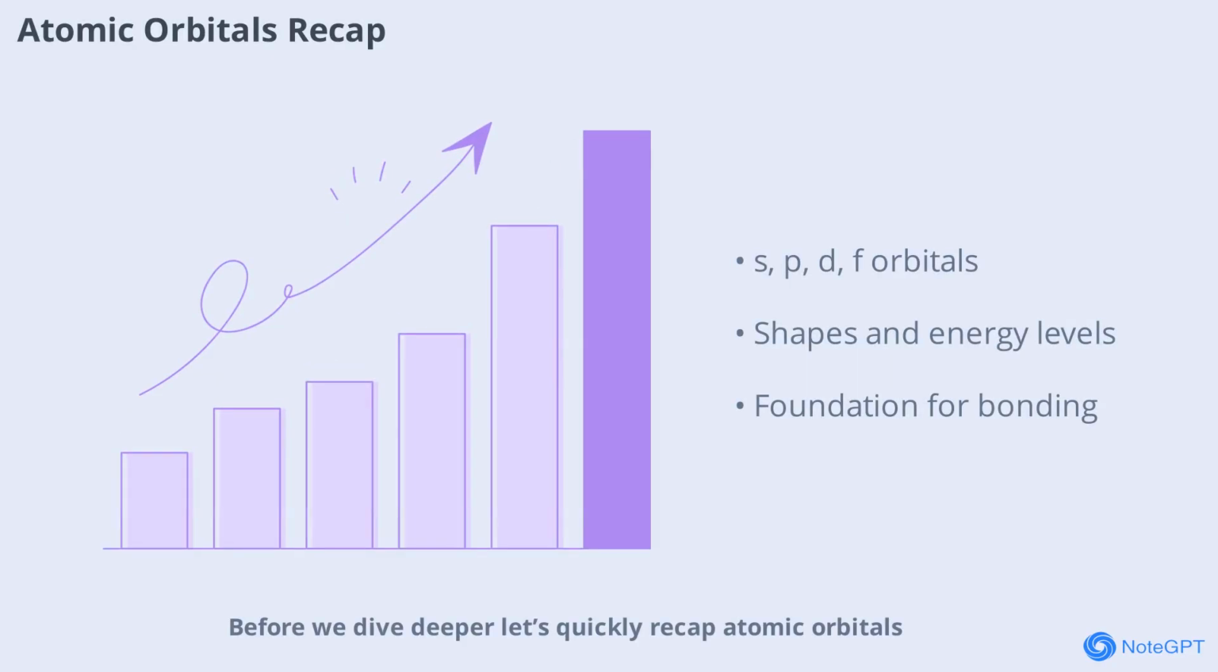Before we dive deeper, let's quickly recap atomic orbitals. Atoms have regions around their nuclei where electrons are likely to be found, called orbitals. The most common types are s, p, d, and f orbitals. Each has a unique shape and energy level. For example, s orbitals are spherical while p orbitals are dumbbell-shaped. These orbitals play a crucial role in bonding as they are the starting point for hybridization. Understanding their basic properties sets the stage for grasping how and why hybridization occurs.